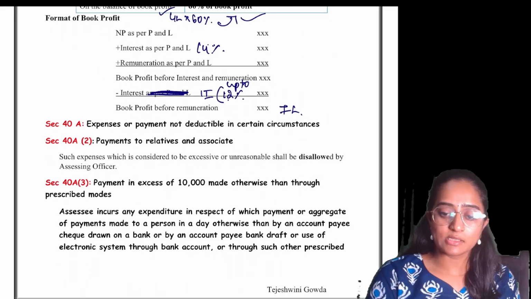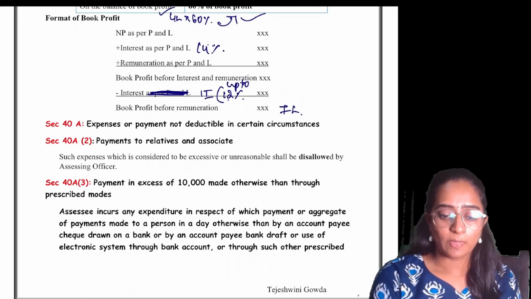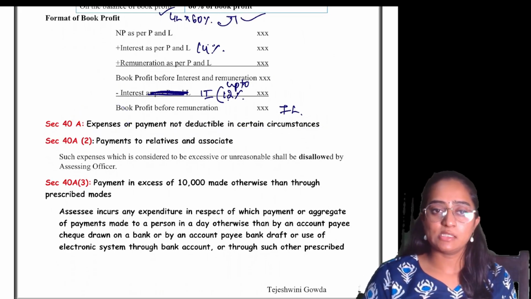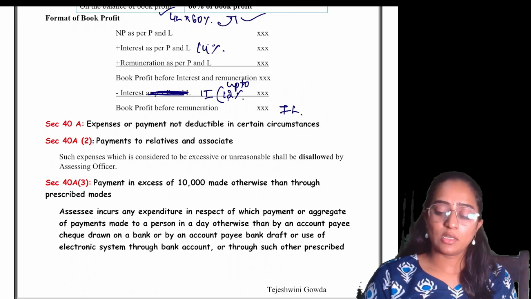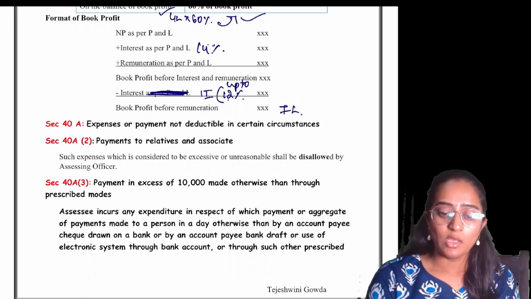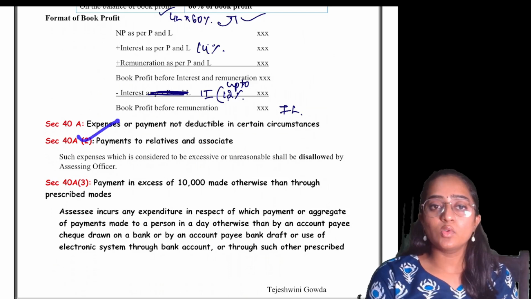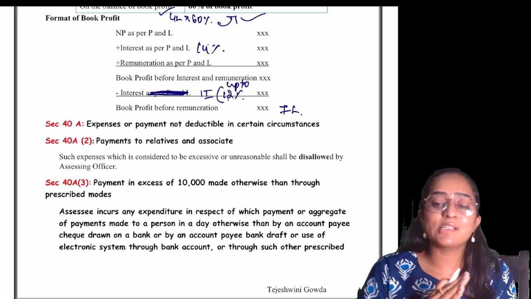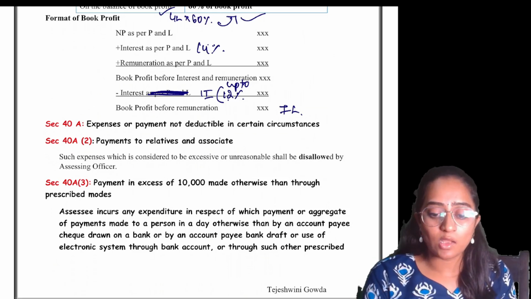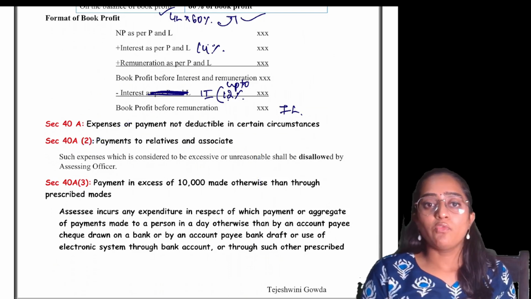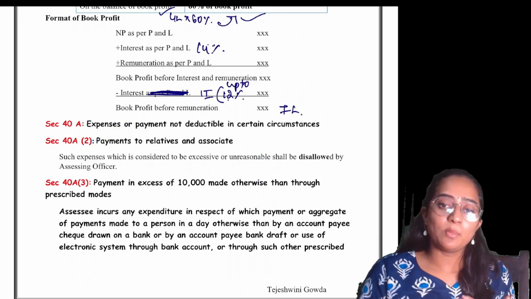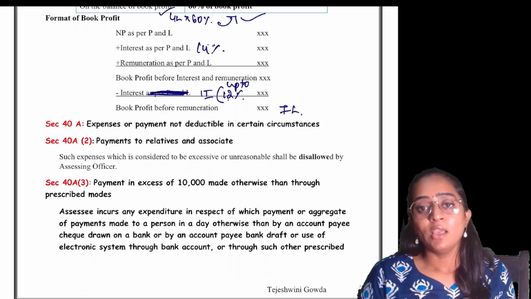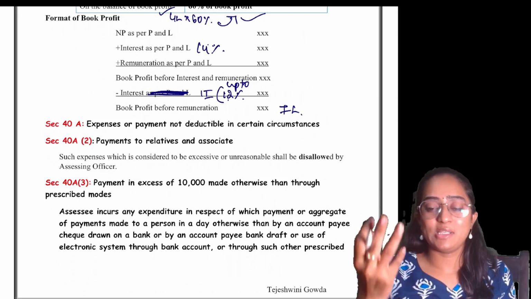Clear? Next point would be expenses or payments not deductible in certain circumstances. Under section 40A(2), any payment you are making to a relative in excess of the fair market value, which is considered to be unreasonable, will be disallowed. Section 40A(3) states that any payment which you are making in excess of 10,000 in cash basically will be disallowed.